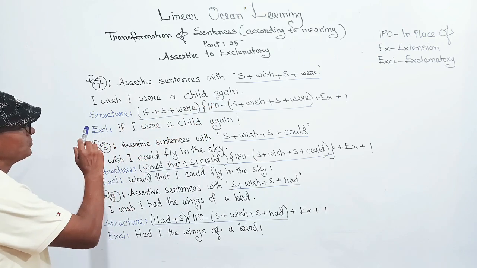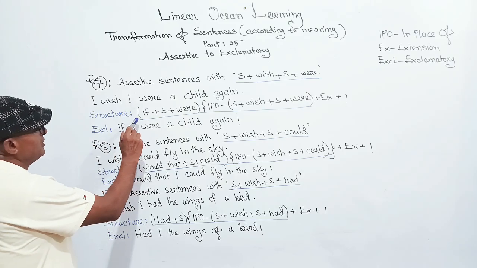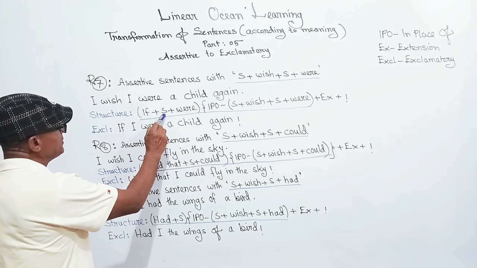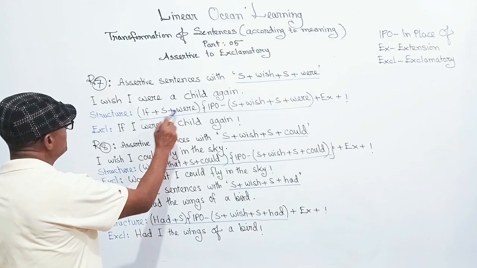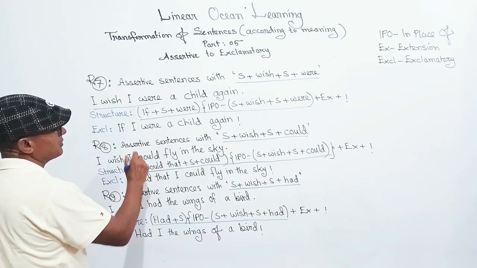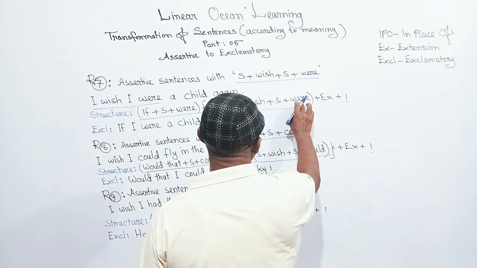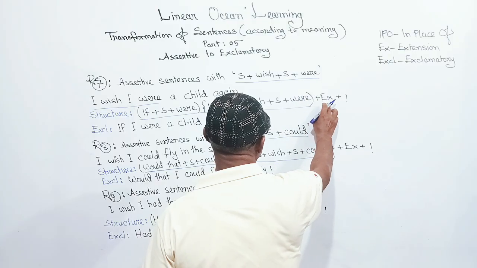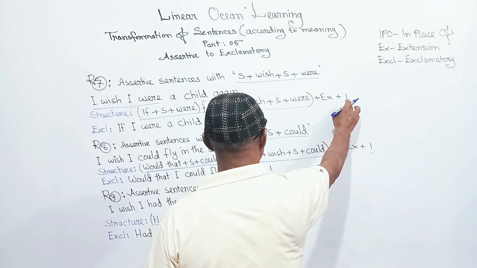The structure to be followed to make it exclamatory is: if plus subject plus were, in place of I wish I were, plus extension plus exclamation mark or note of exclamation.